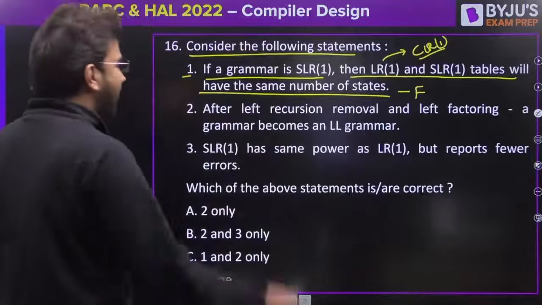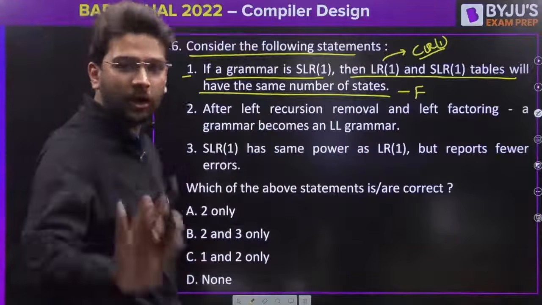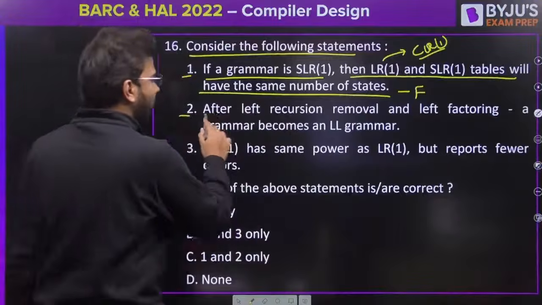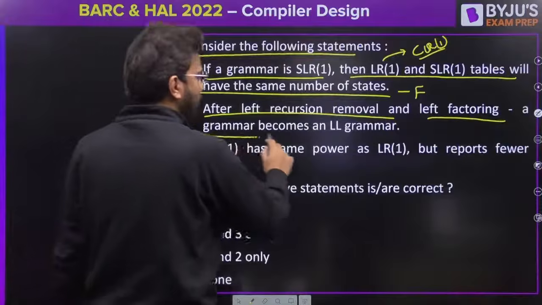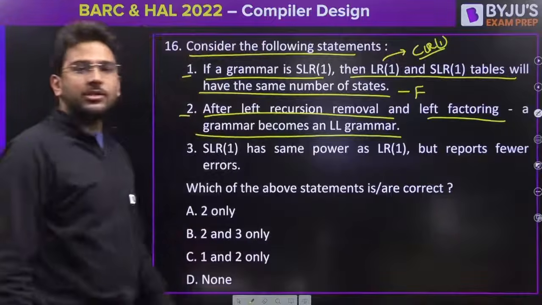This is false. Will have the same number of states? No, it may or may not have. Clear? Second, after left recursion removal and left factoring, a grammar becomes an LL grammar. Is it true or false?